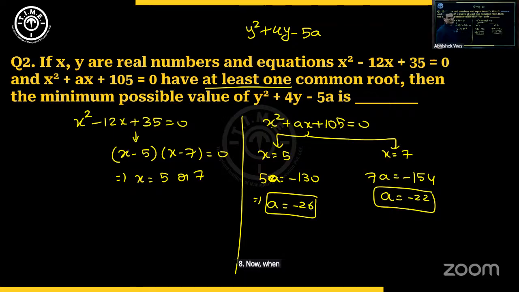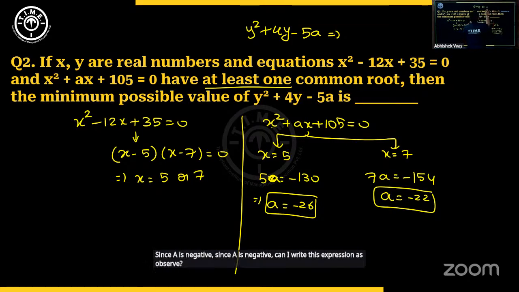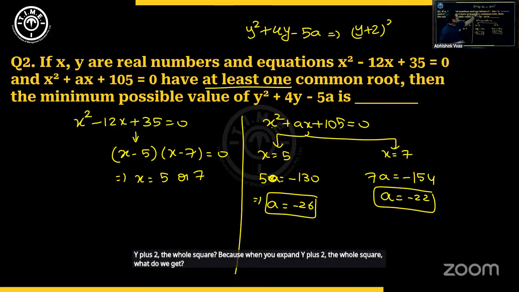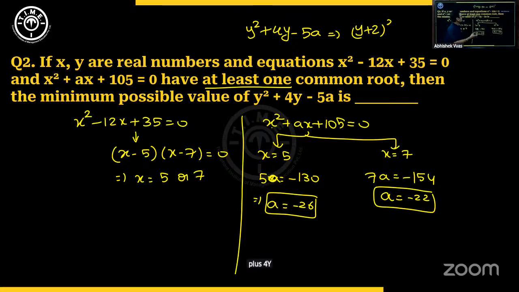Now when you come to this expression, please note, since a is negative, can I write this expression as, observe, y plus 2 the whole square? Because when you expand y plus 2 the whole square, what do we get? y square plus 4y plus 4. We don't have a plus 4 here, so let's add and subtract. So can I write this expression, the required expression? I'll do it on the next slide.